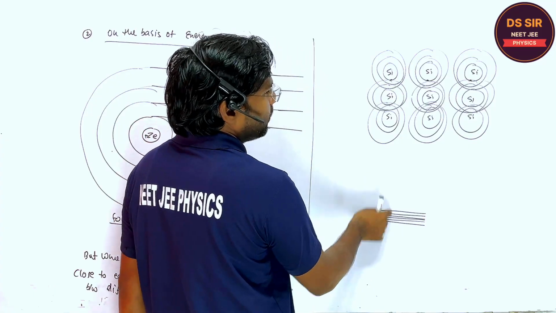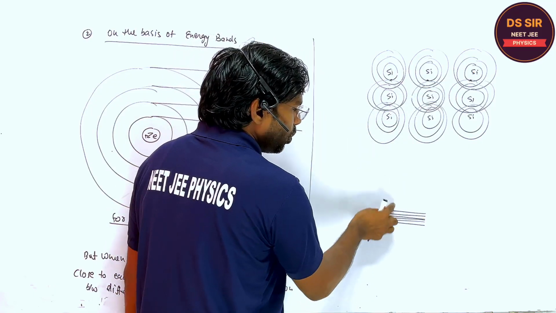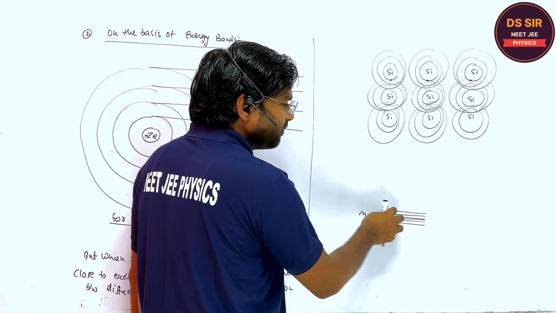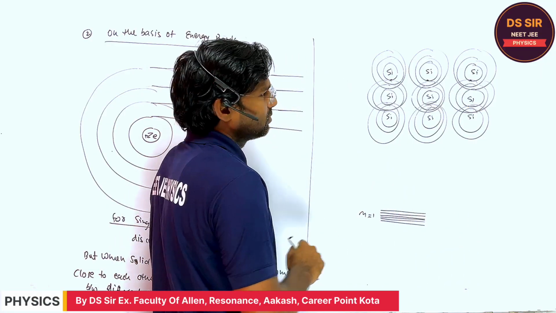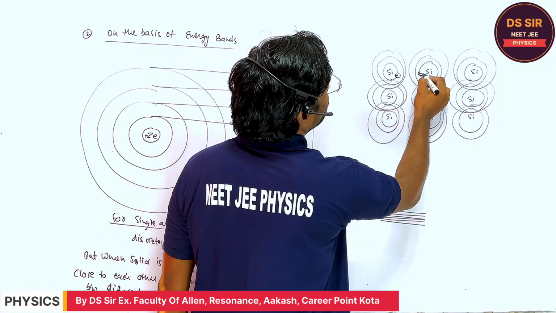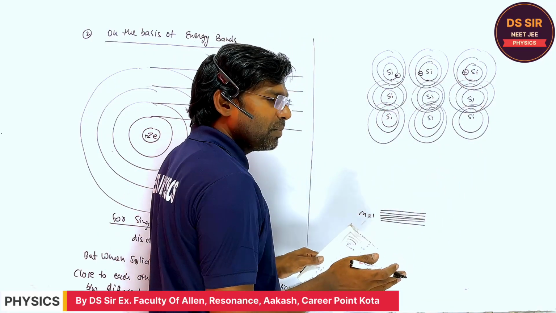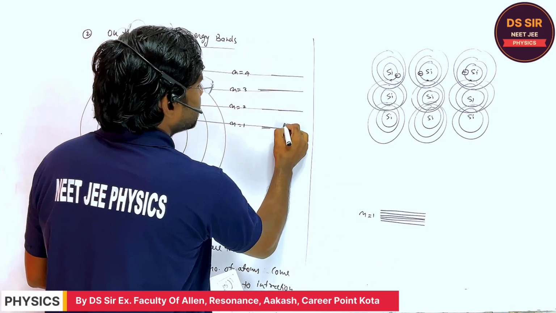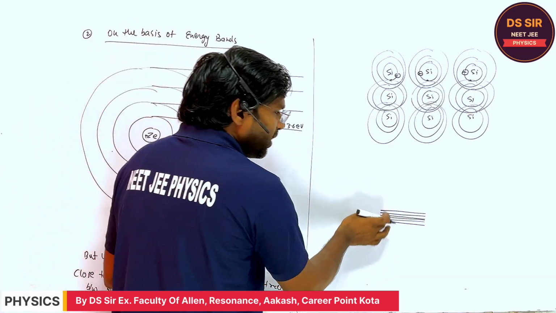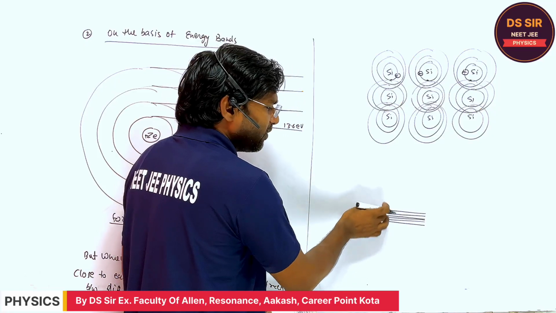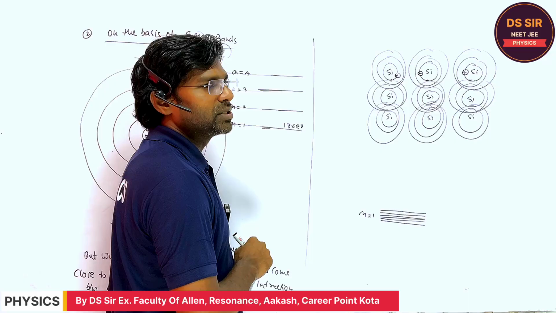Suppose there are 9 atoms, so all 9 atoms have 9 orbits and 9 electrons. Now suppose the energy is 13.6 electron volt for hydrogen. For every atom, the energy level is not exactly 13.6.